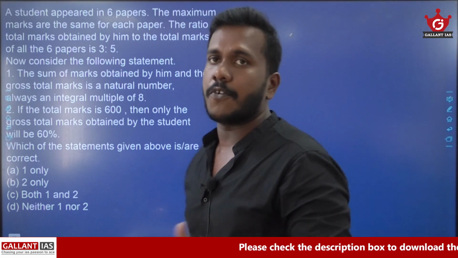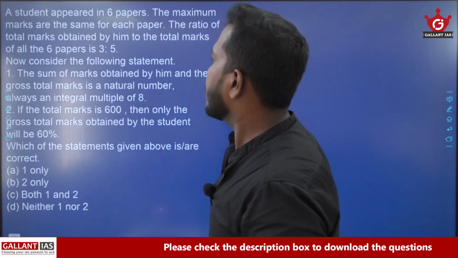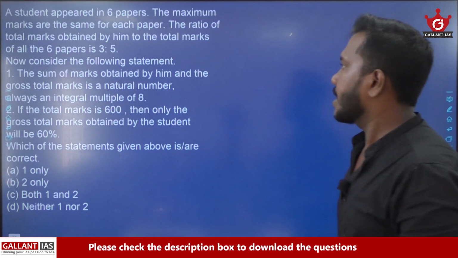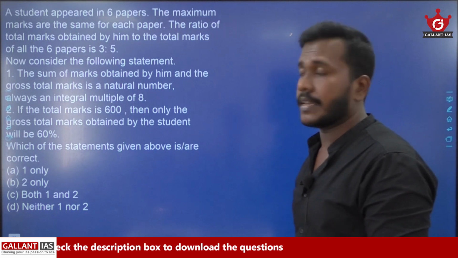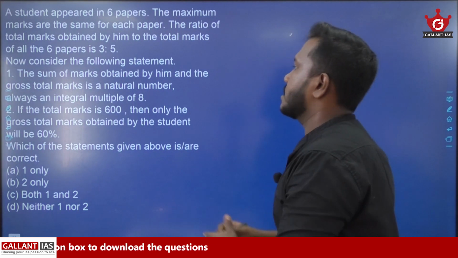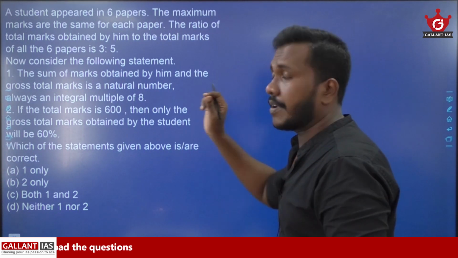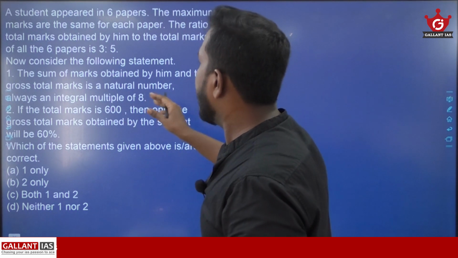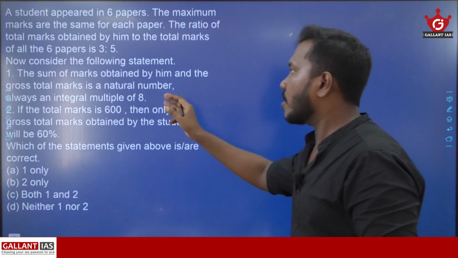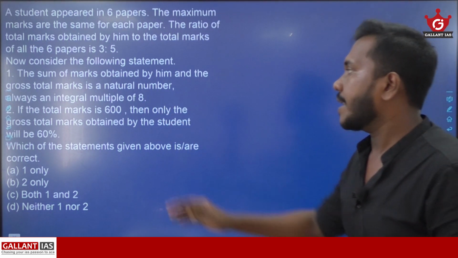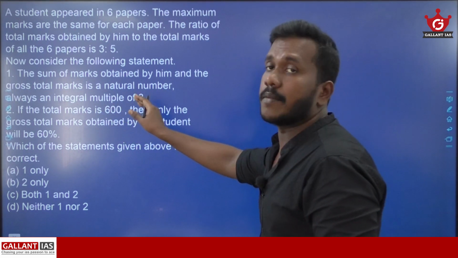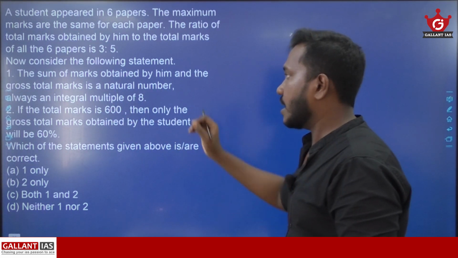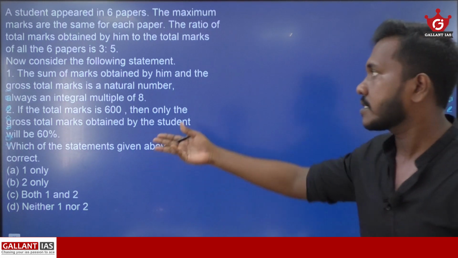Now consider the following statements. Statement 1: the sum of the marks obtained by him and the gross total mark, if it is a natural number, is always an integral multiple of 8. I will repeat this statement 1: the sum of marks obtained by him and the gross total mark is a natural number, then it is always an integral multiple of 8. That's the first statement. We need to check whether that is correct or not.